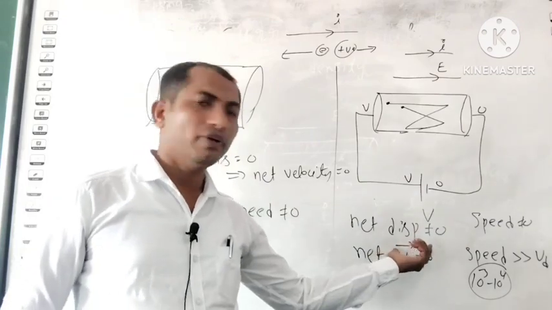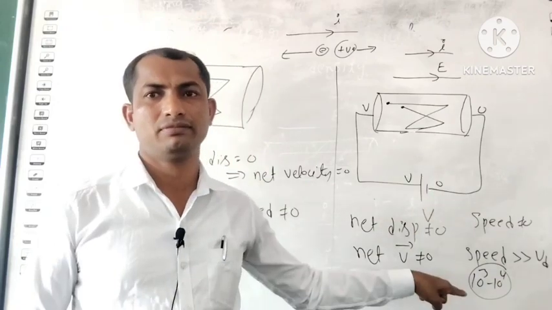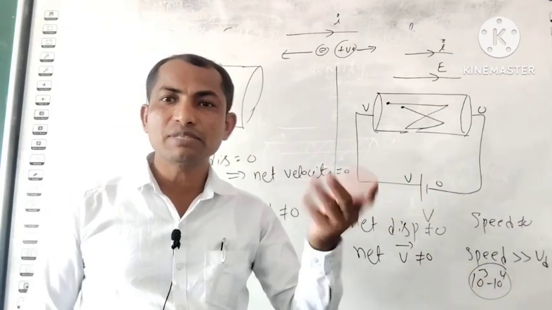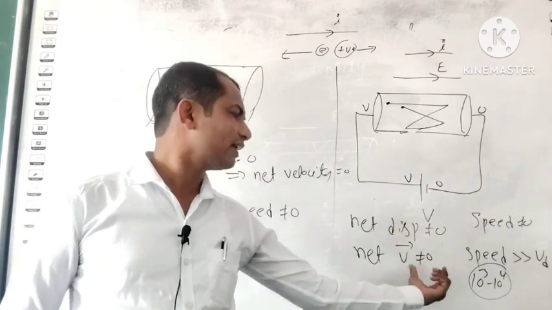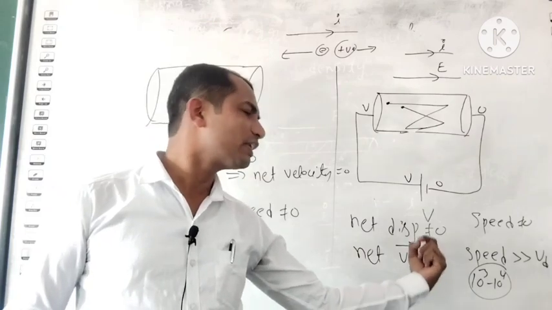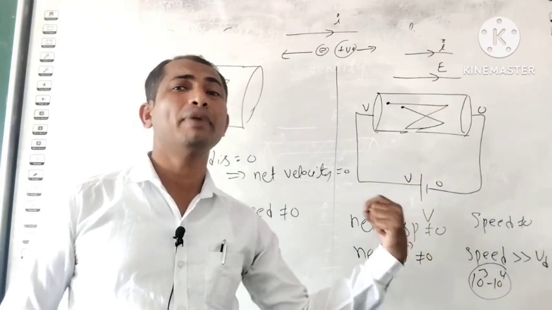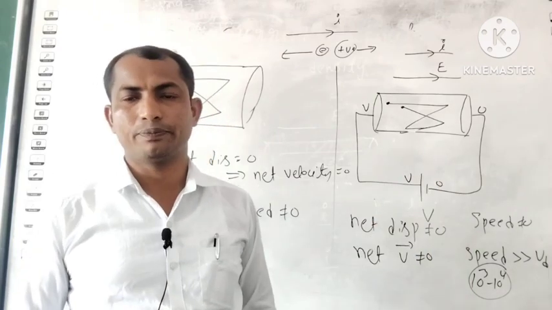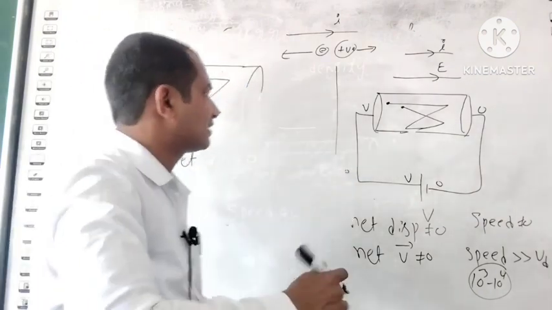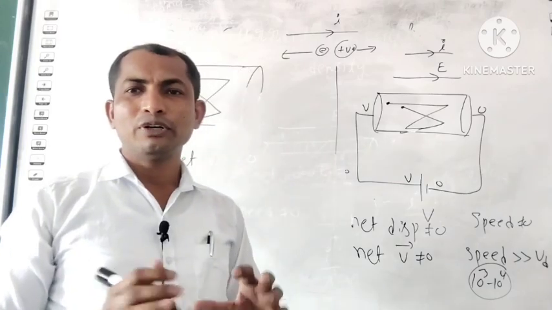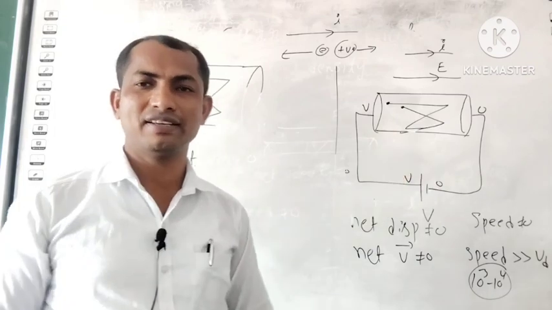Here drift velocity is not equal to 0 and speed is also not equal to 0. But when you compare the speed and the drift velocity, speed is much more than the drift velocity. Around 10 power 3 to 10 power 4 is the order of the speed, and the drift velocity order will be 10 power minus 3 to 10 power minus 2. Next. To study the flow of electron motion like this is somewhat difficult.